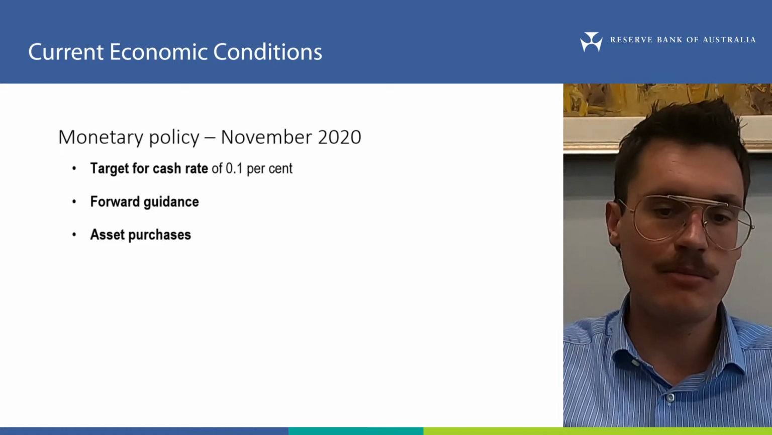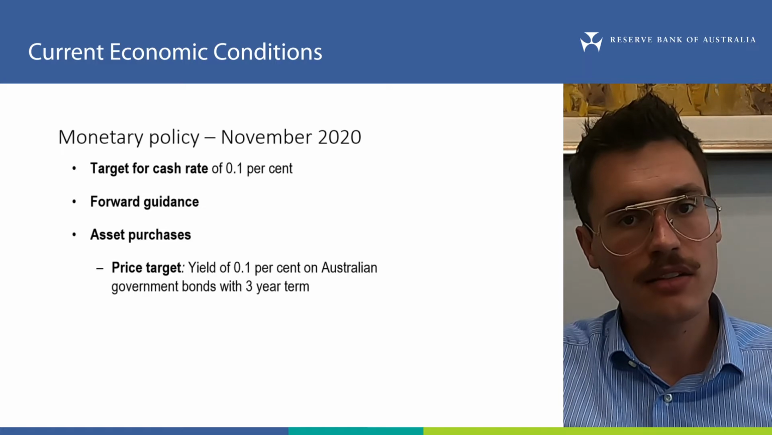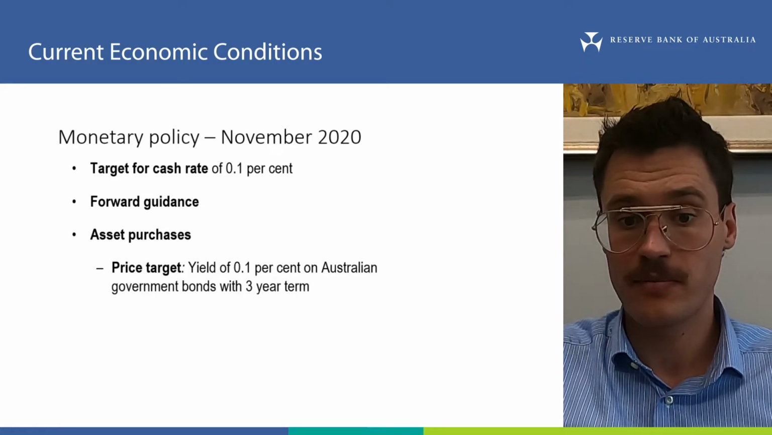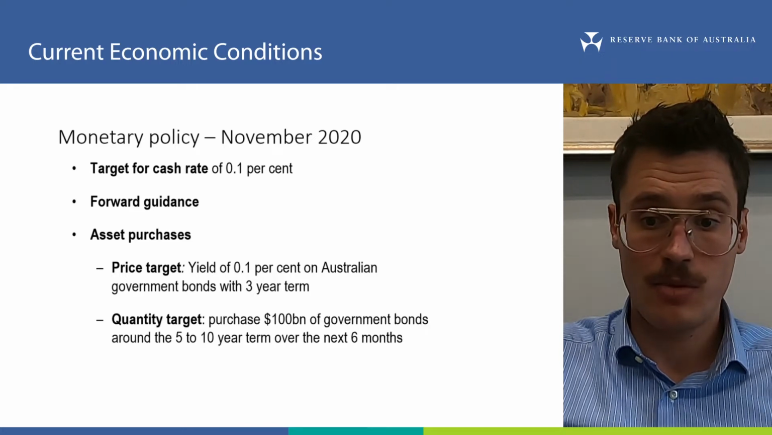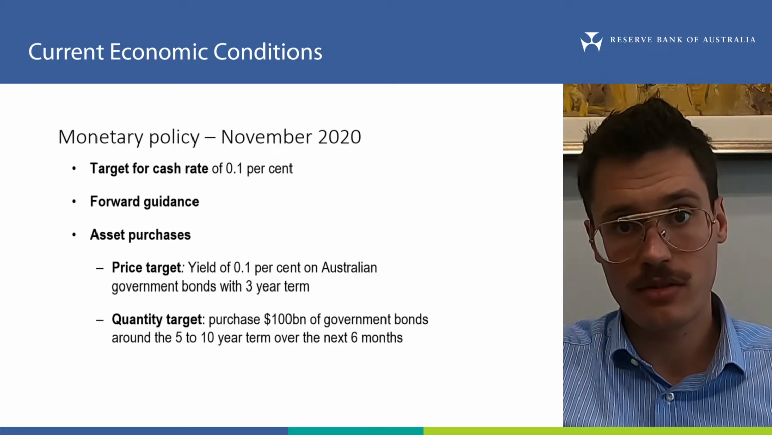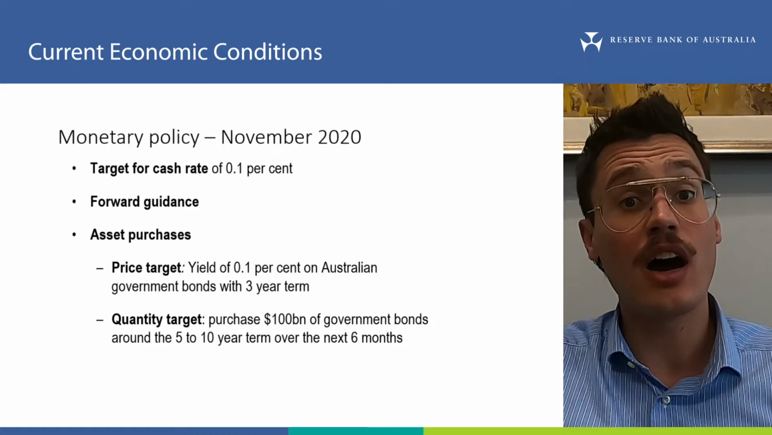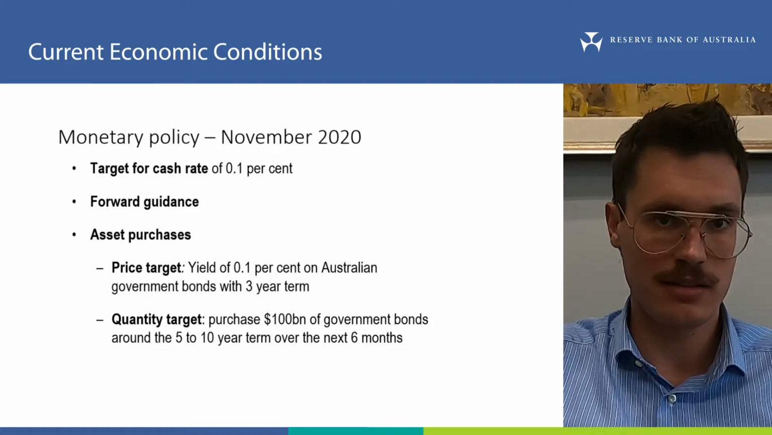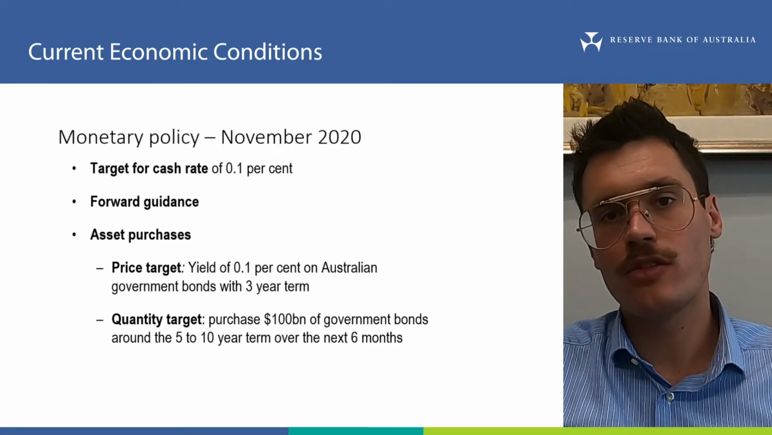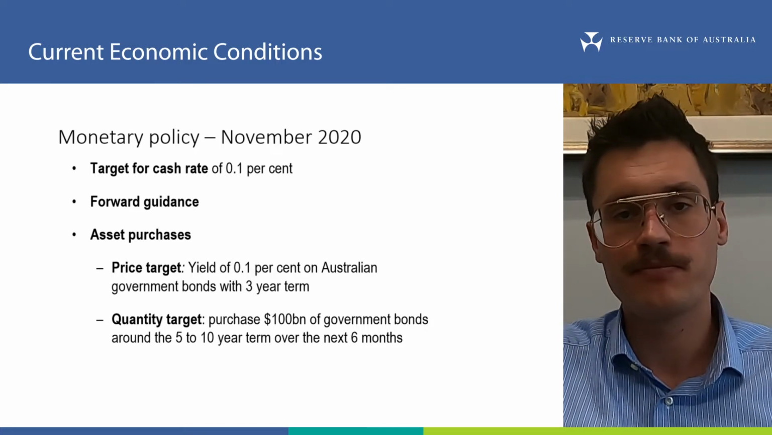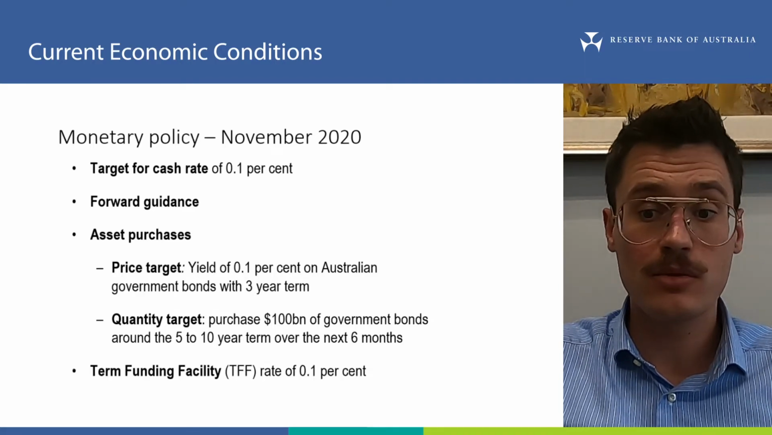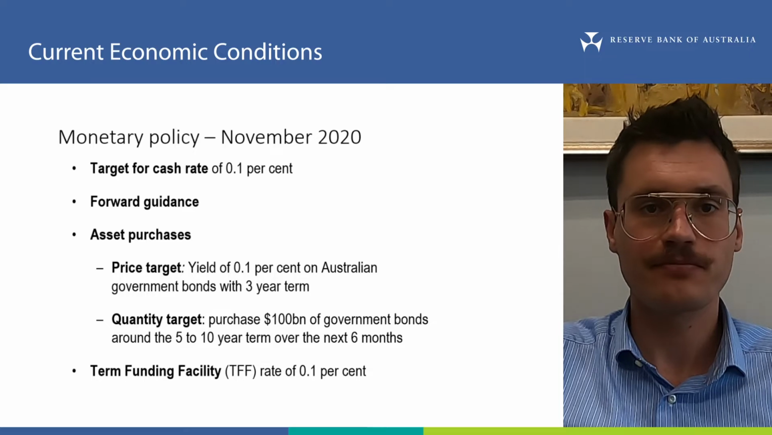A program of asset purchases. So the price target for the yield on 3-year Australian government bonds is now 0.1%. A quantity target for purchases of bonds was also introduced. Under this, the RBA will purchase $100 billion worth of longer-term government bonds over the next 6 months. This policy is sometimes referred to as quantitative easing or QE. And finally, the rate on new drawings under the Term Funding Facility was also reduced to 0.1%.